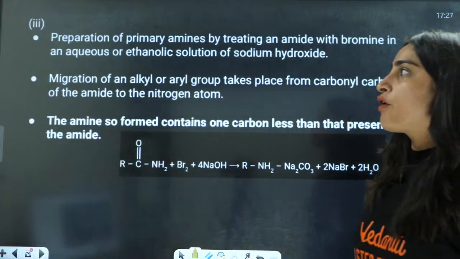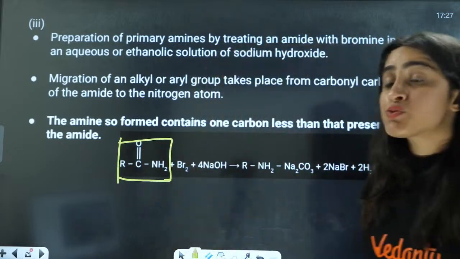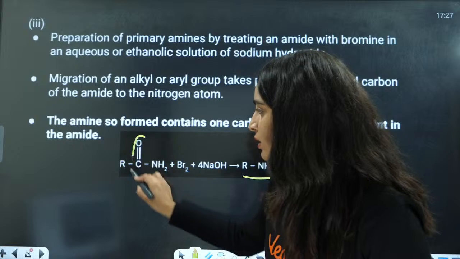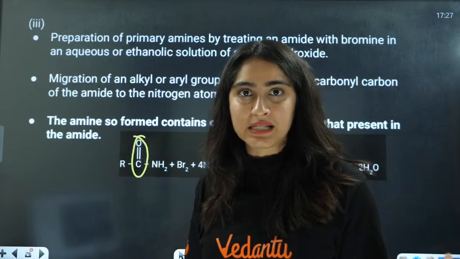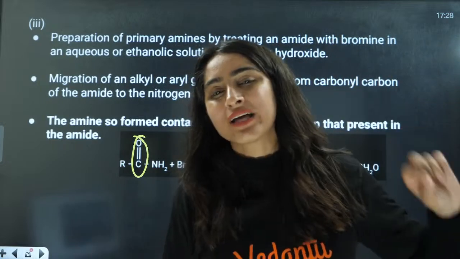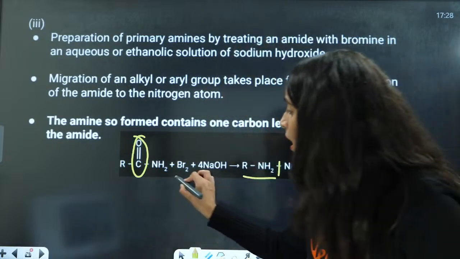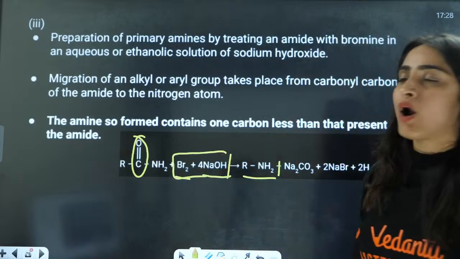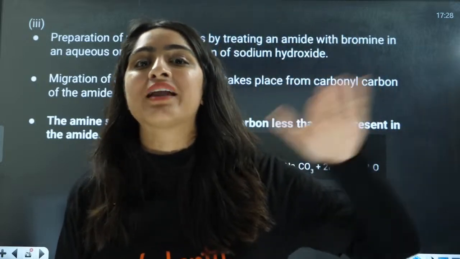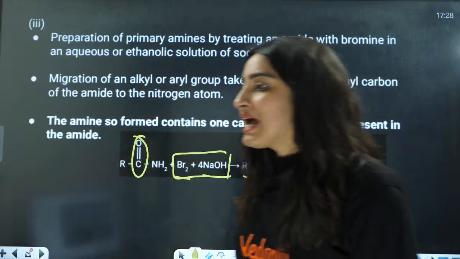Next is preparation of primary amines, that is Hoffman bromamide reaction. We have this amide here. This will be converted to RNH2. This carbonyl bond will just vanish from this side, so we will have an amine that has one carbon less. That is, RCONH2 will be converted into RNH2. Here the reagents are Br2 and NaOH, and this is called Hoffman bromamide degradation, because here the carbonyl group vanishes. It is getting degraded. That is why it is called Hoffman bromamide degradation.